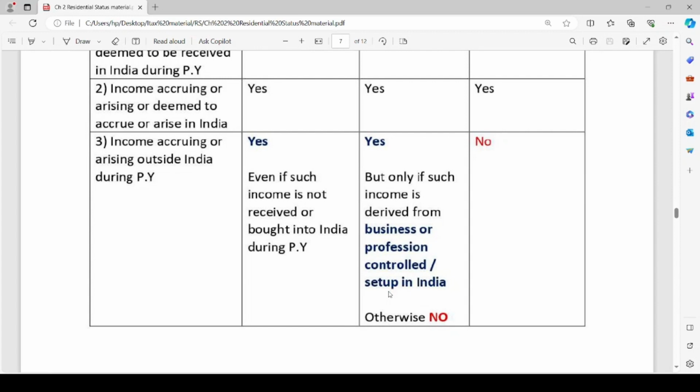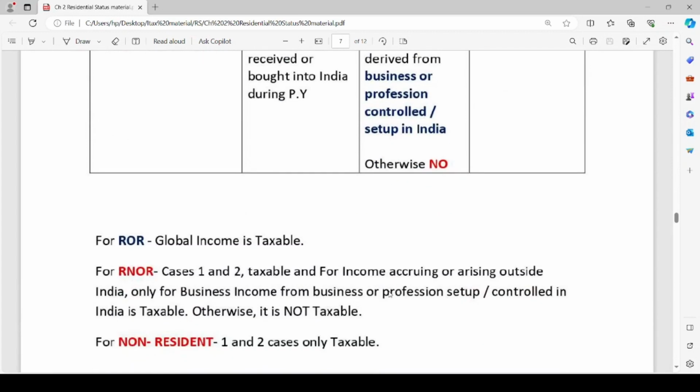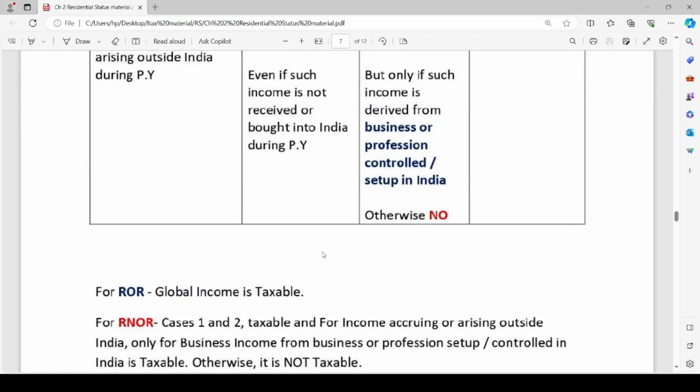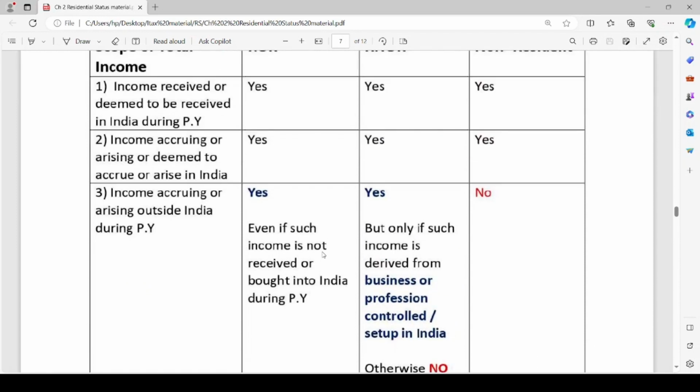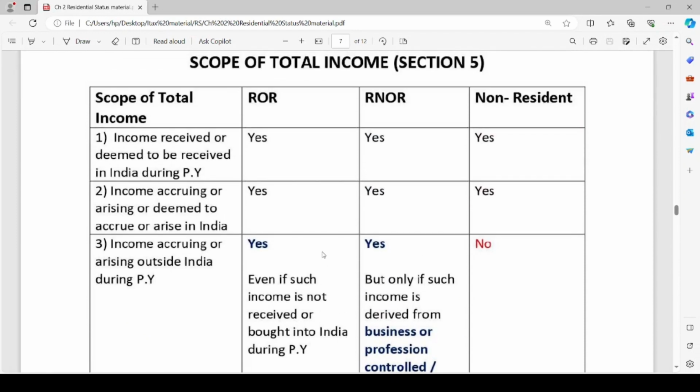Coming to the non-resident individual, incomes accruing or arising outside India during the previous year are not taxable in the hands of non-residents. Here, it is given that for ROR, global income is taxable, irrespective of the fact where the person has earned the income. If ROR earns income in India or outside India, it doesn't matter. It will be taxable in his hands.